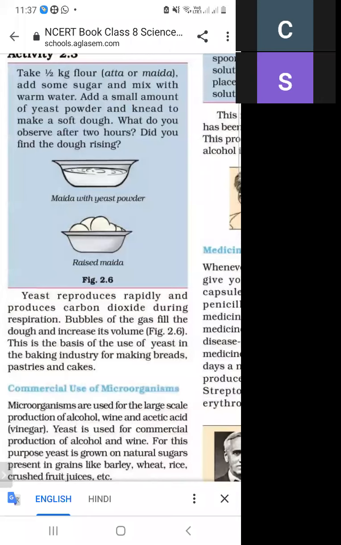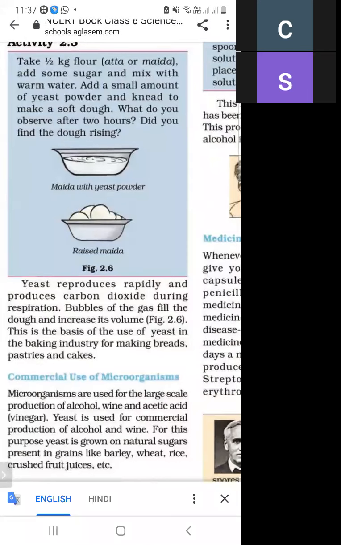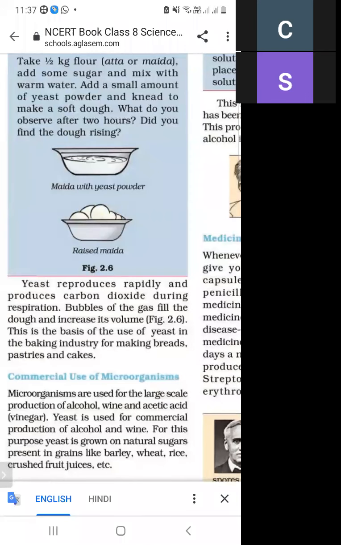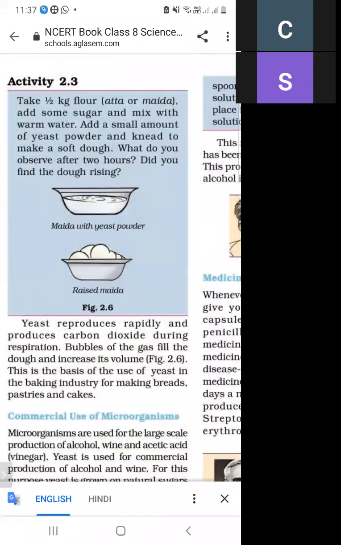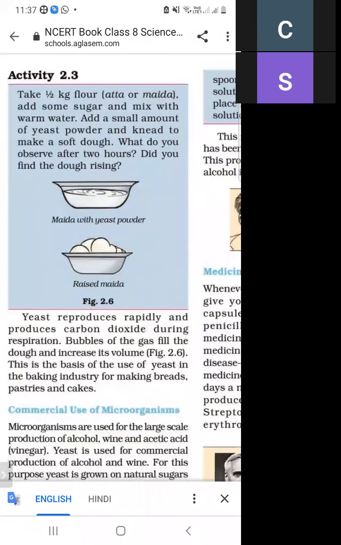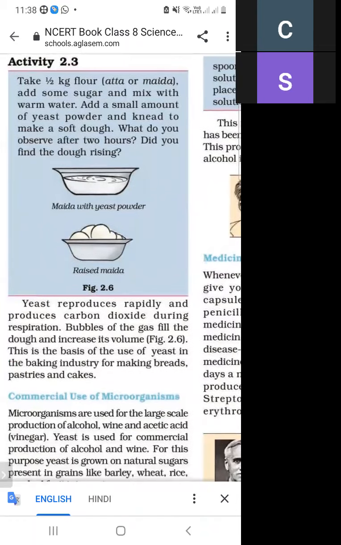After 2 hours, what do we observe? The dough has risen, just as shown in figure 2.6.